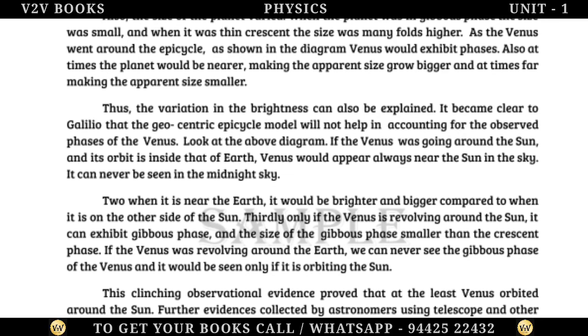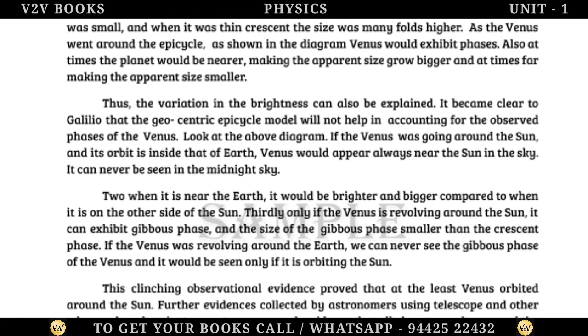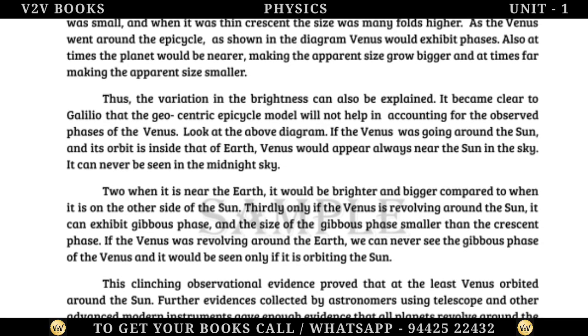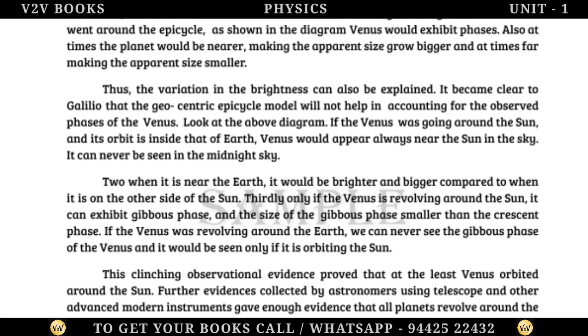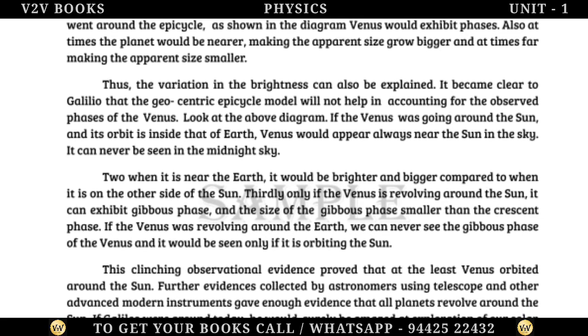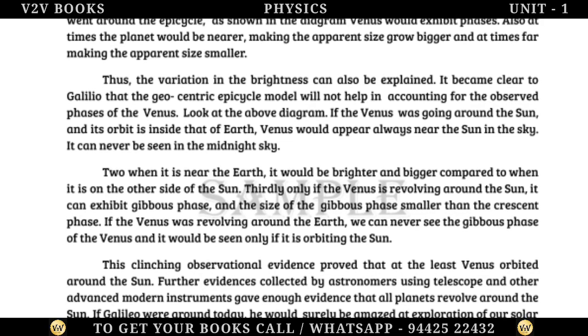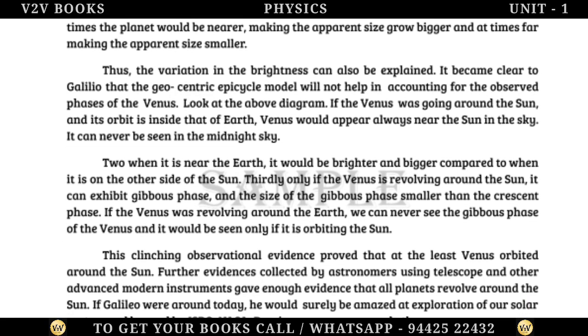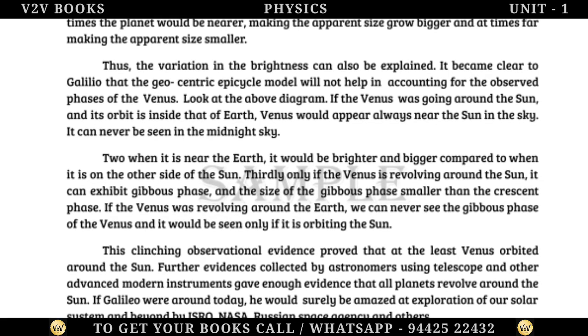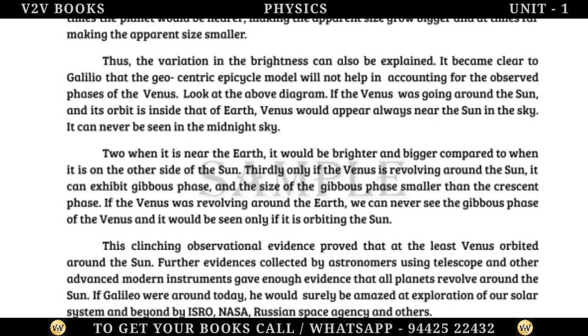If Venus was going around the Sun, and its orbit is inside that of Earth, Venus would appear always near the Sun in the sky. It can never be seen in the midnight sky. Also, when it is near the Earth, it would be brighter and bigger compared to when it is on the other side of the Sun.